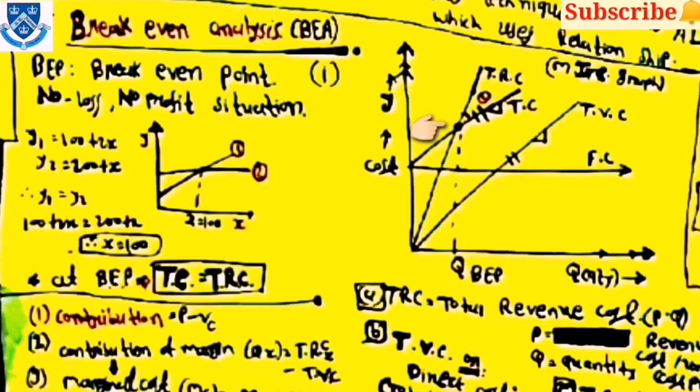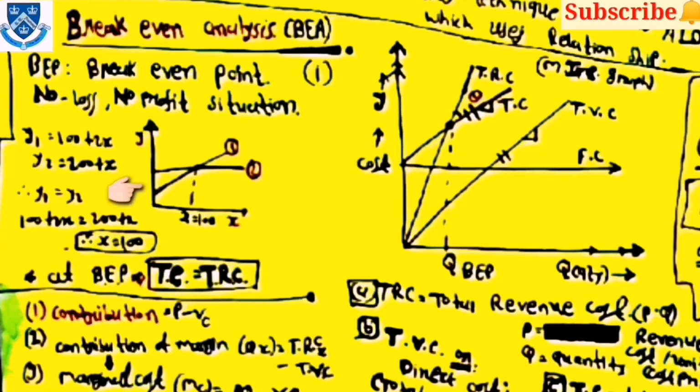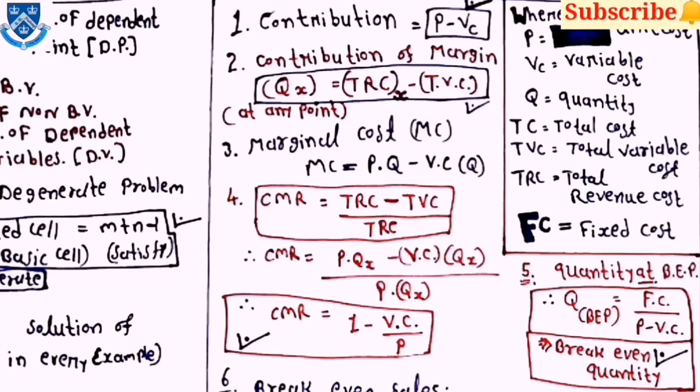After that, the profit will generate. Here one example is also there for finding the value of BEP. See that y1 is 100 plus 2x and y2 is 200 plus x. Then draw the diagram. Then at x equal to 100, lines 1 and 2 intersect each other. Then the point x equal to 100 is known as the break-even point, and at BEP total cost is equal to total revenue cost.